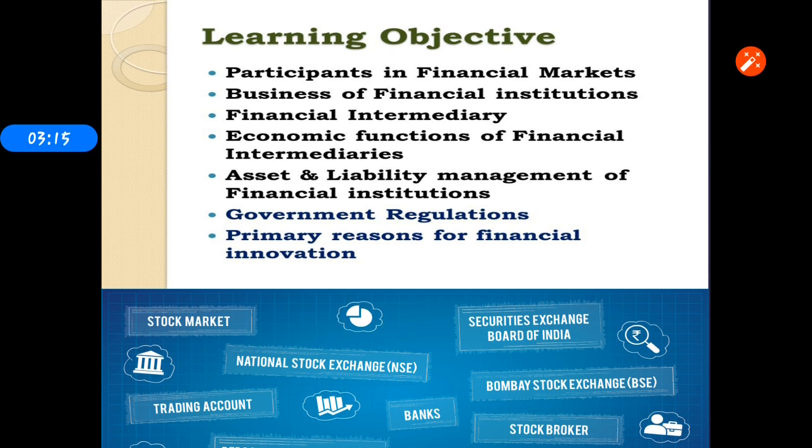The next one is the financial intermediaries. The financial intermediaries are nothing but there are two sides of people. One side is the investor and the other side is the borrowers. Then the next one, the business of financial institutions. What is the business of financial institutions? Financial institutions are like banks. Two different types of banks are there, yes or no? One is the public bank and the other one is the private bank. In that, commercial banks and investment banks, insurance companies, brokerages, management investment companies, and savings and loans. That is the financial institution.